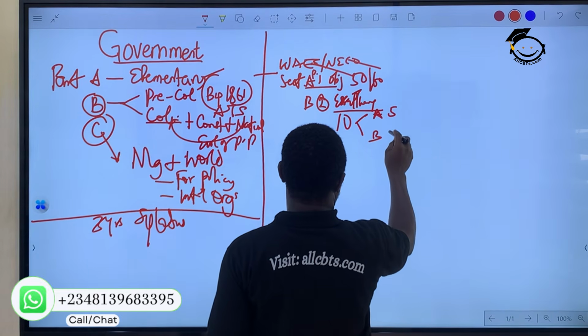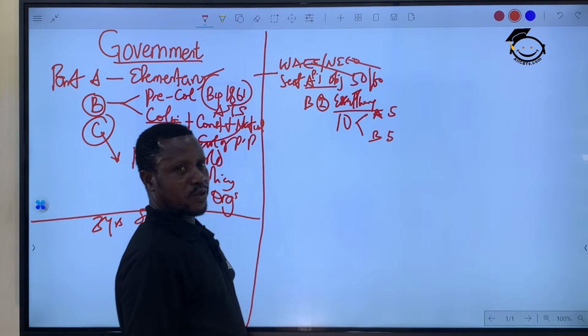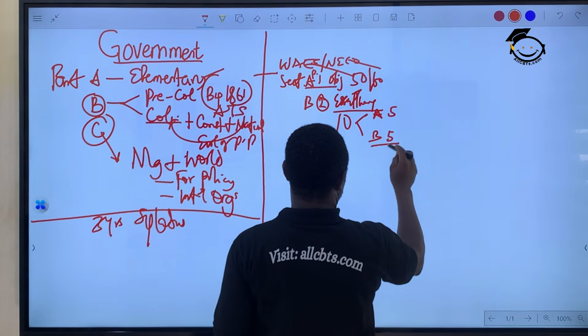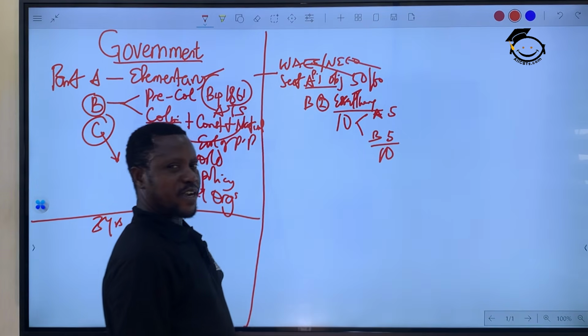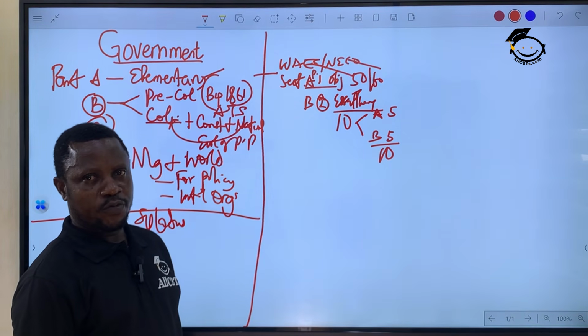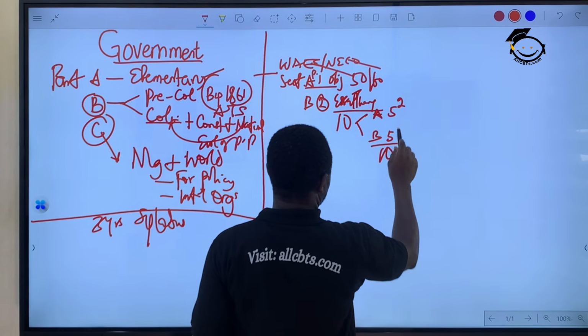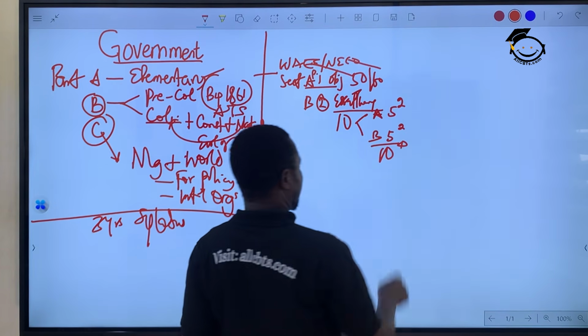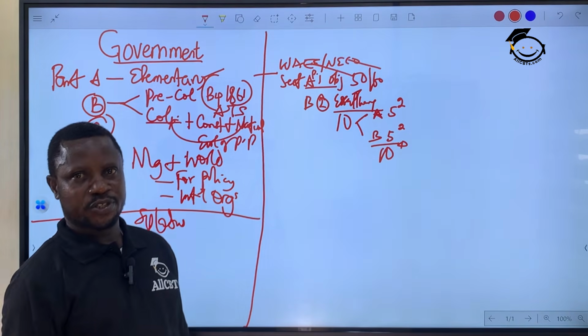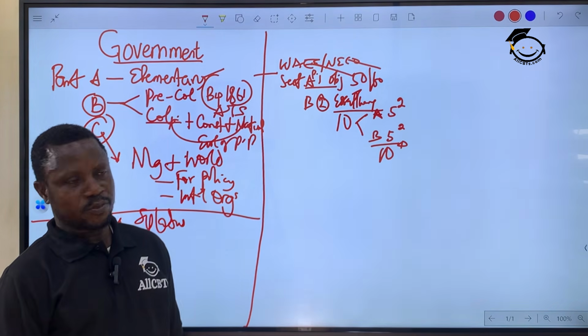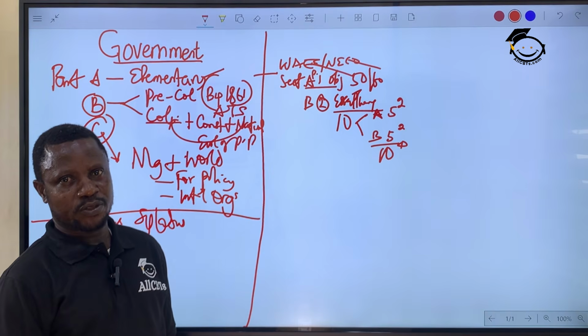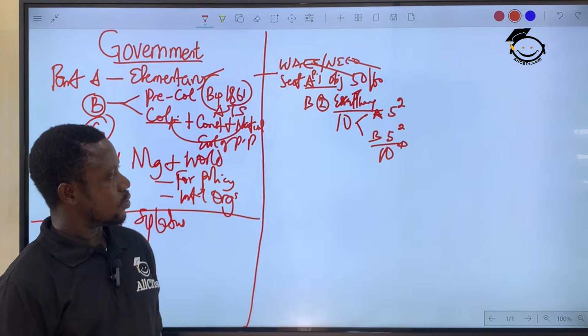For section B, you also have 5 questions. Altogether, 10. Okay? So by the requirement of WAEC, you are expected to answer 2 questions here, 2 questions here, altogether 4 questions, if they have not changed their instruction. But that's what they are doing as at the PCE they did 2 months ago in February.